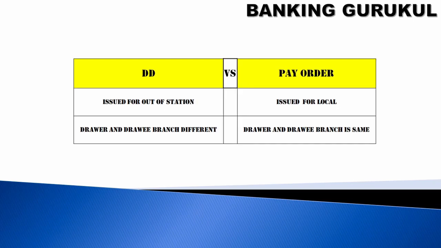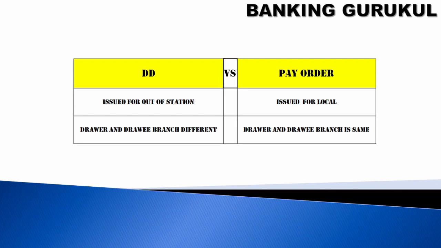What is the difference between a DD and a pay order? DD is always issued on an out-of-station branch. For example, a DD issued in Hyderabad is payable in Delhi or Bombay, a different location. But a pay order will be issued in Hyderabad and paid in Hyderabad only, the same branch. So the drawer and drawee branch are different for a DD.